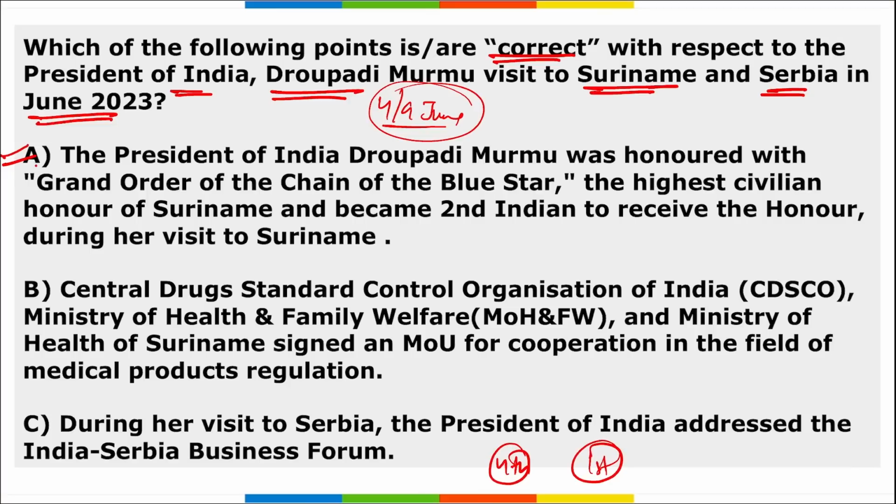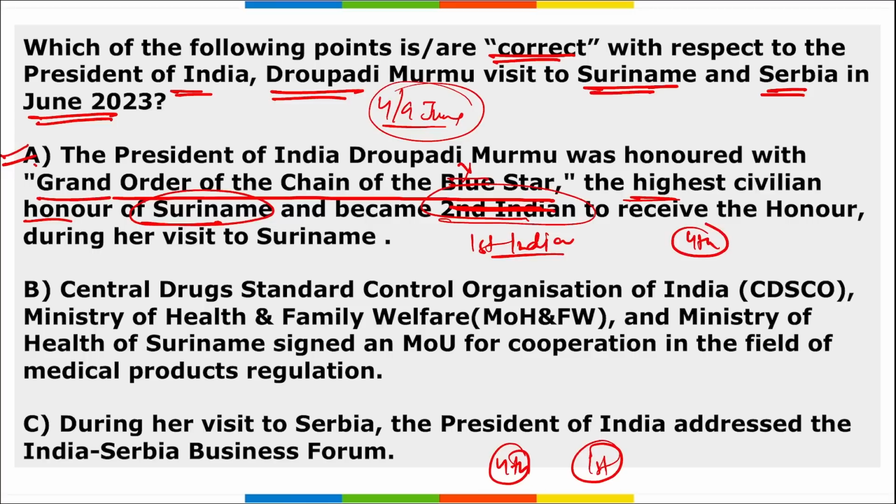So if we look at option A, what is it saying? It says the Grand Order of the Chain of the Blue Star. No, it is not blue, it is Yellow Star, right? And it is the highest civilian honor of Suriname, and she became the second Indian. No, she became the first Indian and the fourth recipient of this award. So option A is wrong here. With these changes, it will become correct: the Grand Order of the Chain of the Yellow Star. Then next thing, remember,